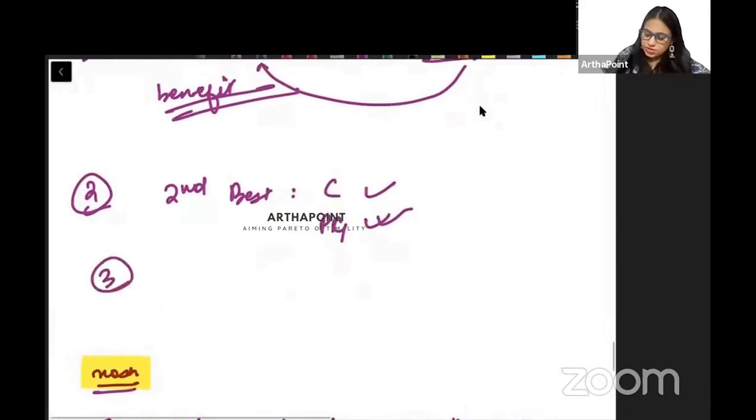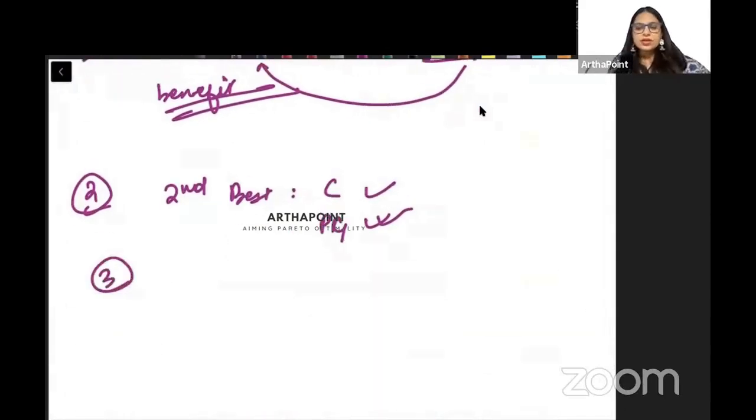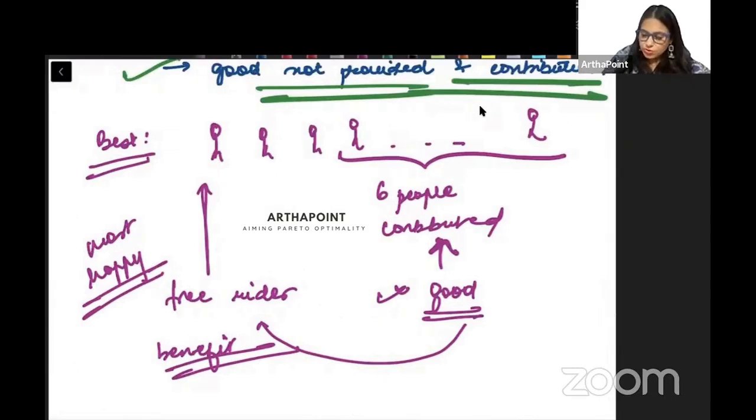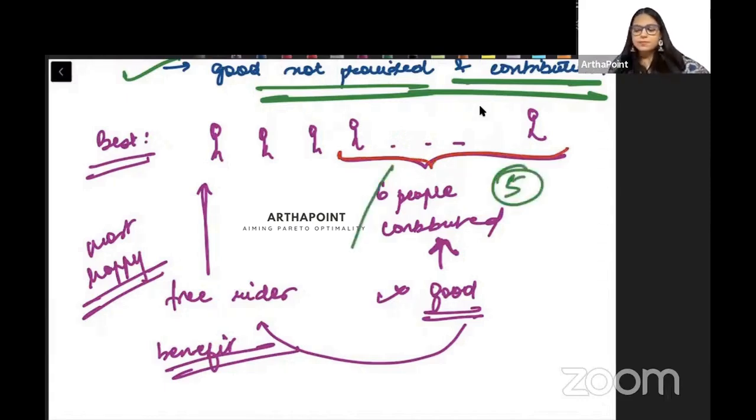The third thing that can happen is that he thought he will not contribute, and we saw that instead of 6, only 5 people contributed. Enough contribution did not come. 5 people contributed and 5 did not, and he didn't contribute.